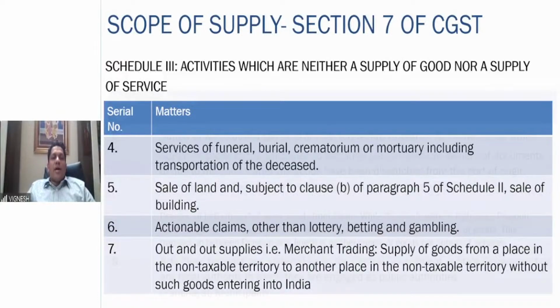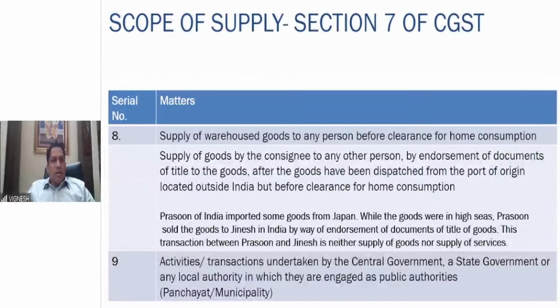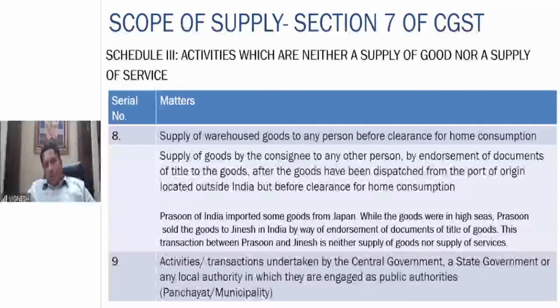Then supply of warehoused goods to any person before clearance for home consumption. So goods are imported and put in the customs warehouse. Before they are cleared for home consumption, you sell them to that person. Fine. In that also, it is neither a supply of goods nor a supply of service. Assigning it to any other person by endorsement of documents of title after the goods are dispatched, but before clearance for home consumption: these are called high sea sales, also not a supply of goods.